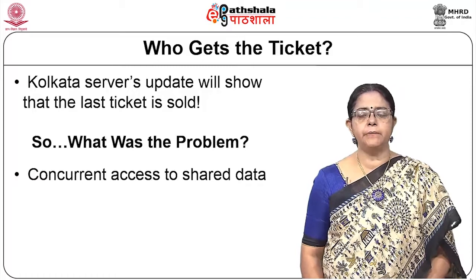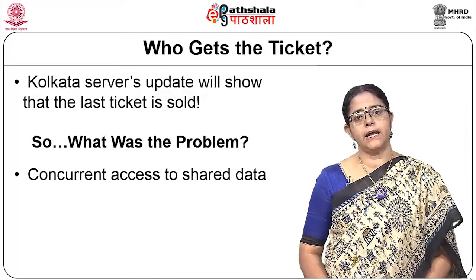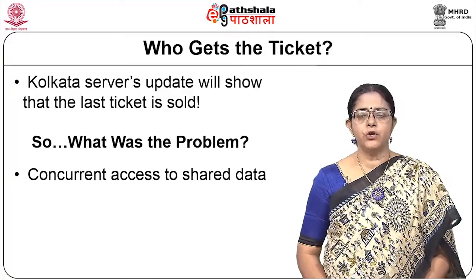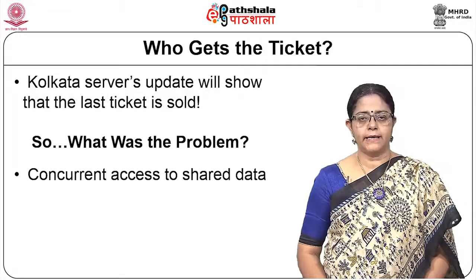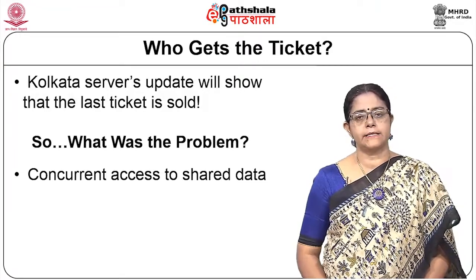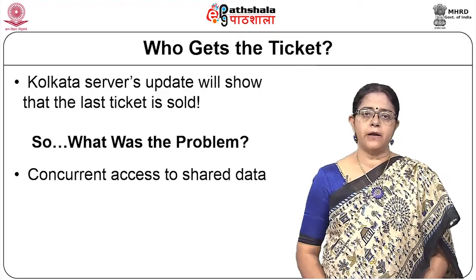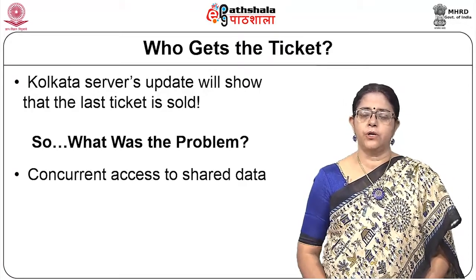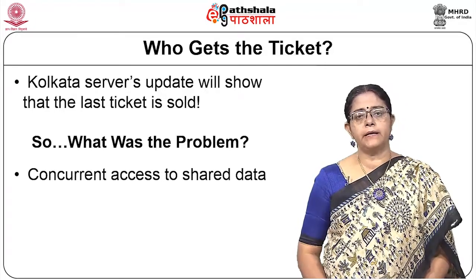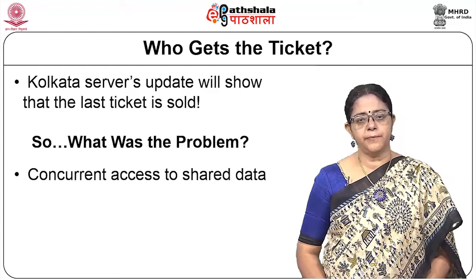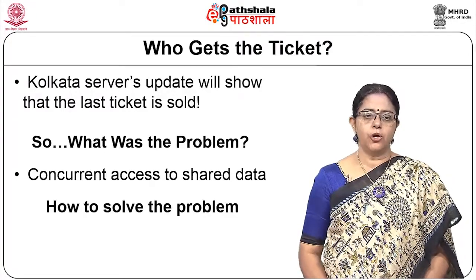This has happened because we have allowed the Chennai server as well as the Mumbai server to access the database server in Kolkata concurrently. This is called concurrent access to shared data. So, when a data is shared among different servers or different entities, if they are accessing concurrently, then they are getting updates which are not the current updates, and that is the problem.